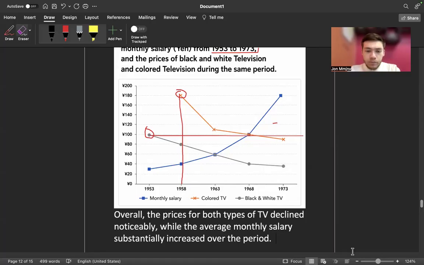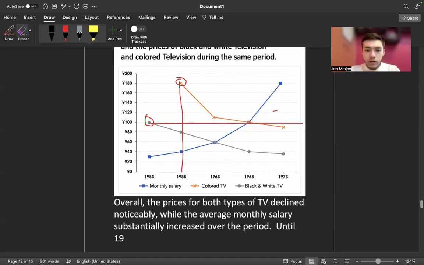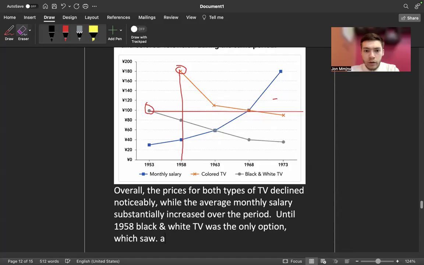And then we mention until 1958, you can say black and white TV was the only option. Okay.